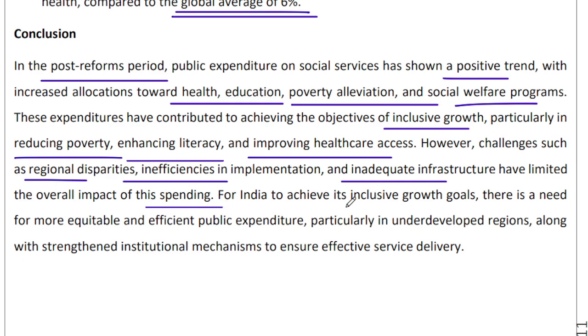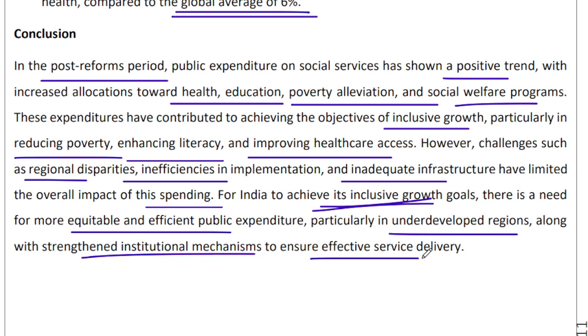And if we do want to achieve our inclusive growth, which we want to achieve, right? So we need to bring about a more equitable and efficient public expenditure pattern. We need to focus more on underdeveloped regions and to strengthen institutional mechanisms to ensure effective delivery of services. So this becomes your appropriate conclusion to this particular question. This is the spirit in which you have to try and answer the question.